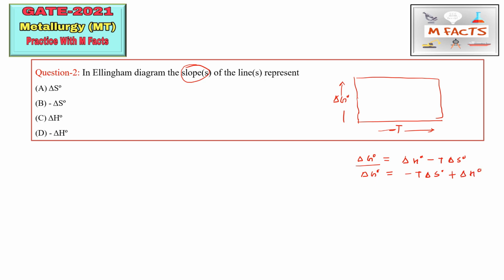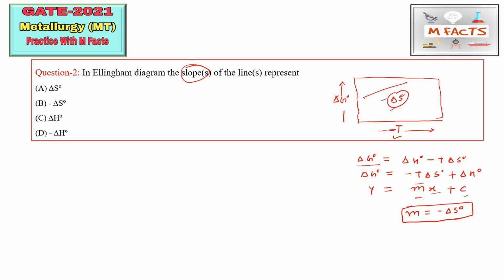Here we can find that this equation is of the type y is equal to mx plus c. So c is the intercept, x is here T, and m is minus delta S naught. This m is basically the slope, so in this case the slope is minus delta S naught.